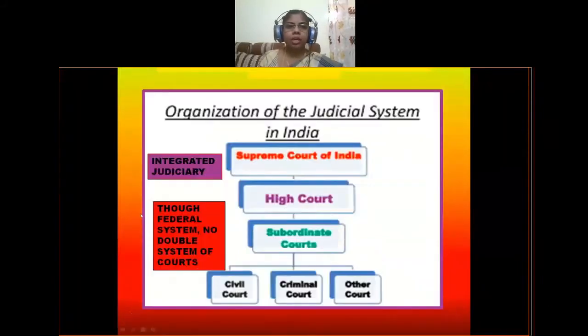Let us know about the organization of the judicial system in India once again. We have integrated judiciary. Though we have a federal system of government, we do not have a double system of courts. We have only a single system of courts, which can be called integrated judiciary. At the top we have the Supreme Court of India, at state level we have high courts, and at district levels we have subordinate courts as civil courts, criminal courts and other courts. This is the organization of the judicial system in our country.